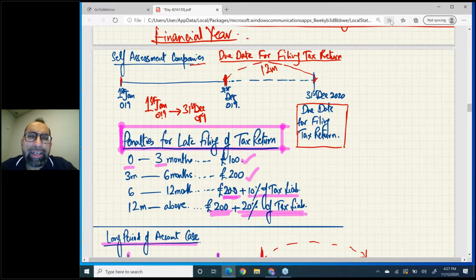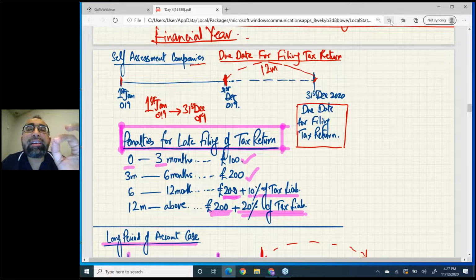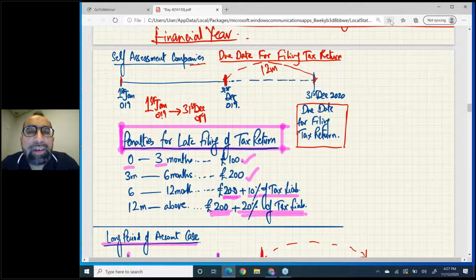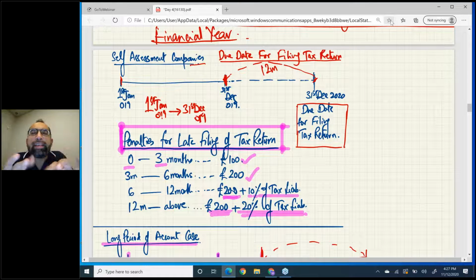Now a little touch of self-assessment for companies. Listen, my dear, there are normally two things. One is tax payment, which is money payment, and one is tax return filing. Return is basically a document form. Now first listen to one thing.